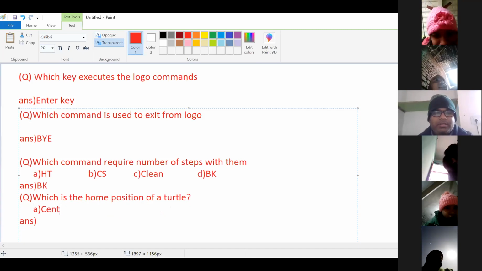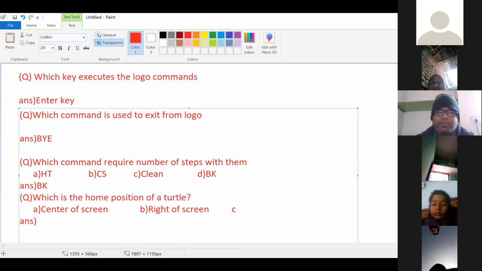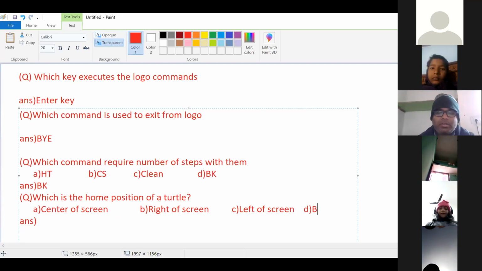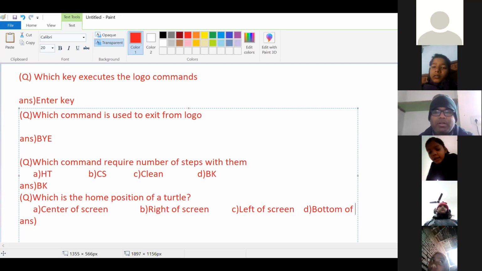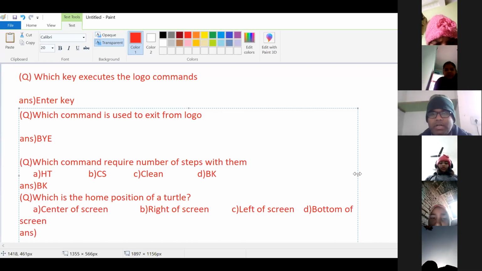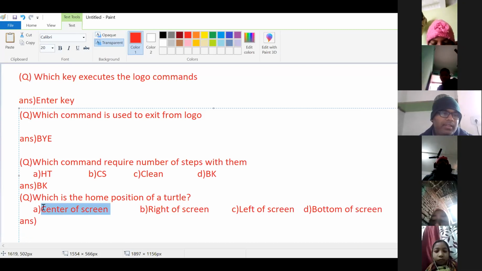The options are: center of the screen, right of the screen, left of the screen, and bottom of the screen.